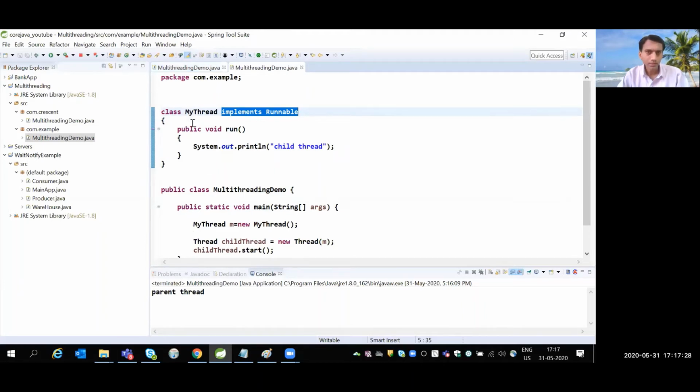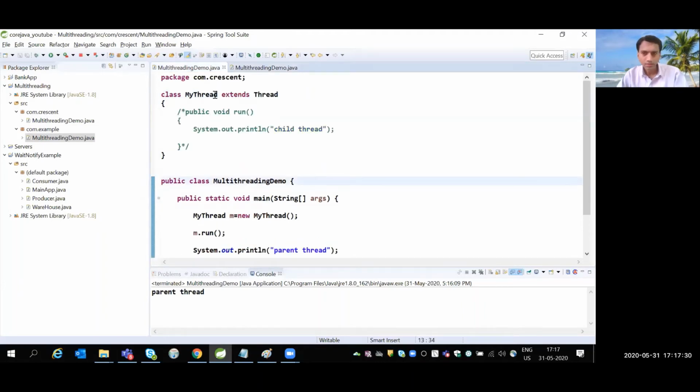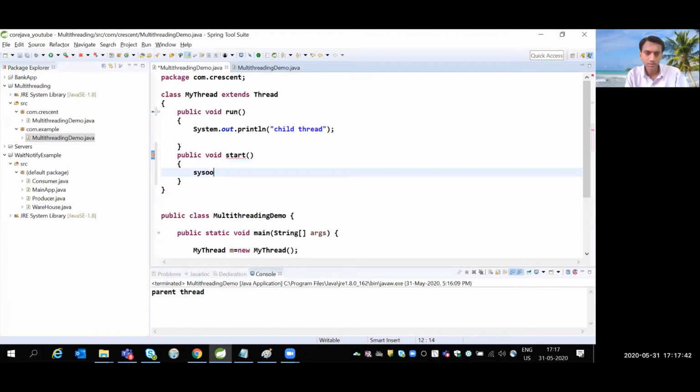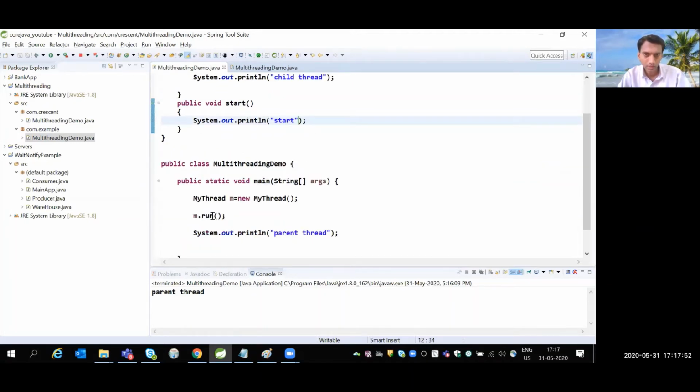Next interview question. Now I have a run method and then public void start. In this case, we have a start method and a run method both, and then here I am calling m.start.